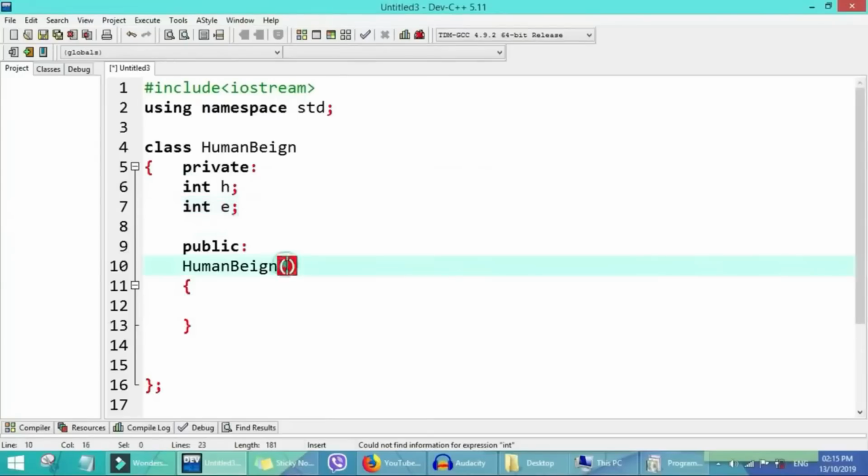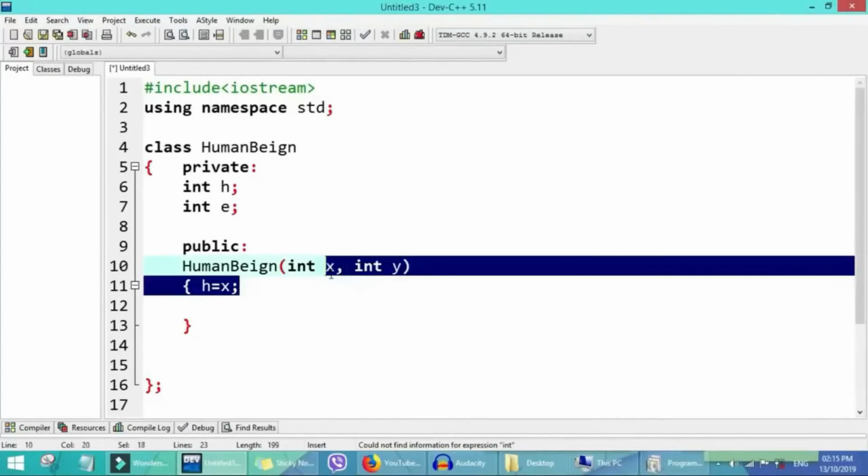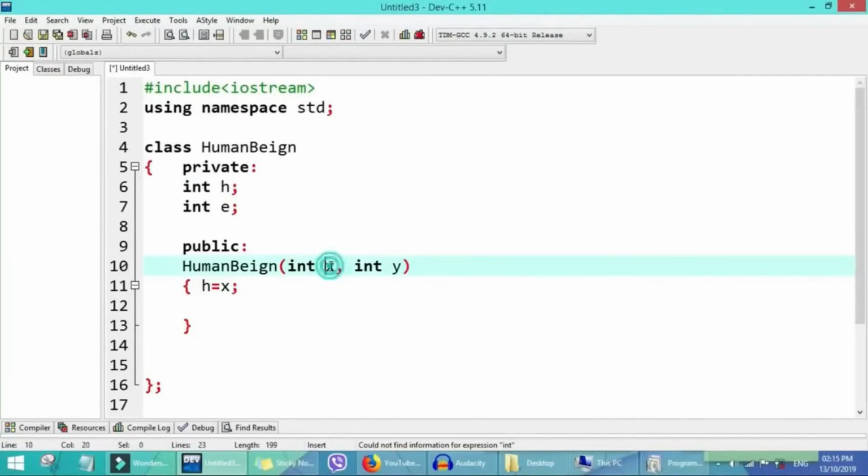So for here, I'll use a parameterized constructor. I'll say int x, comma, int y. So my hand equal to x. This x just be like any number. x na variable, so na integer wey dey vary. So na temporary something we go soon change later. We go see how I go take change. E equal to y.